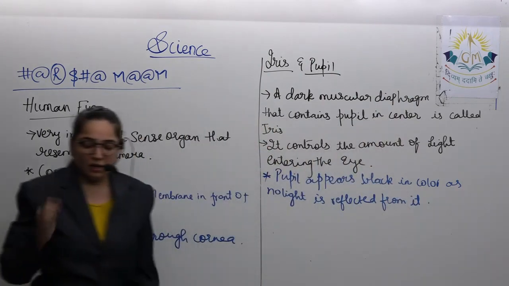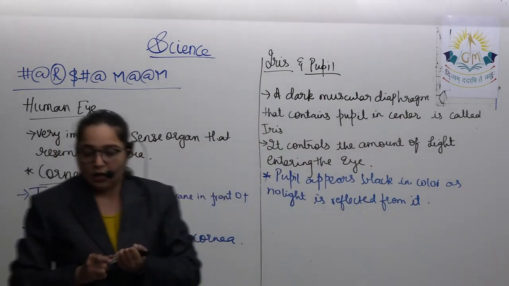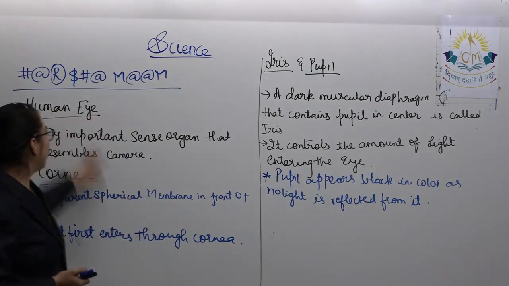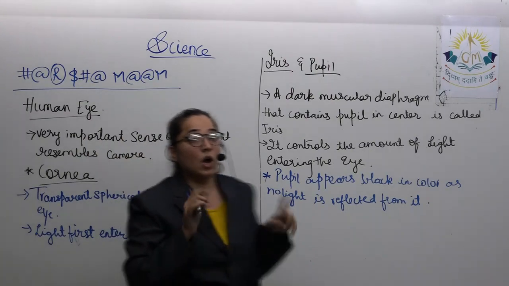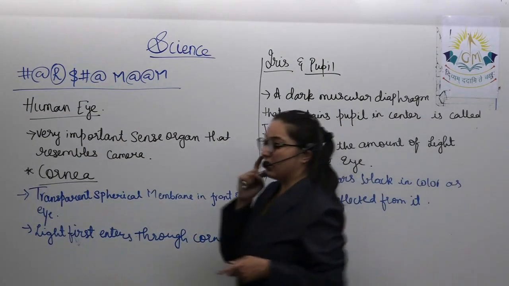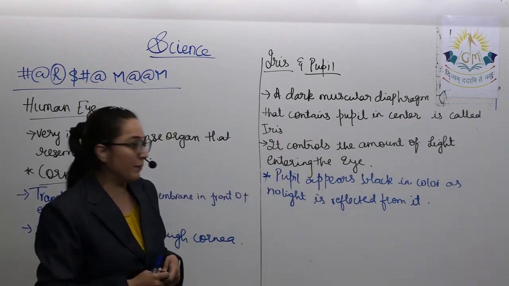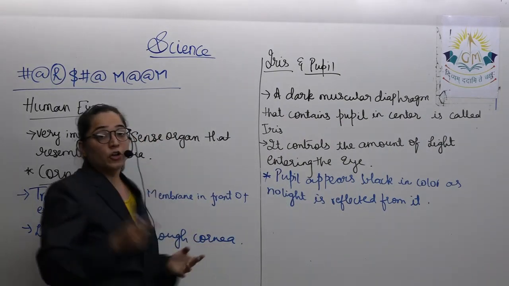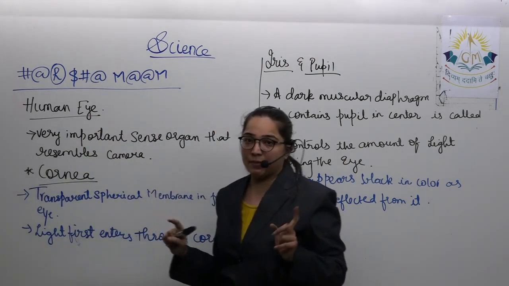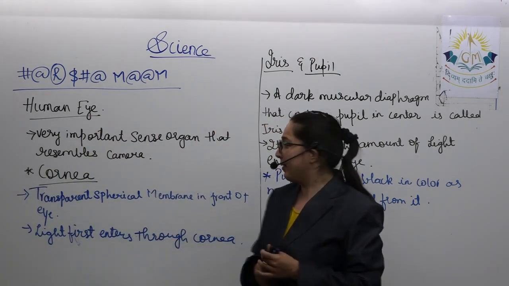Let us learn the content quickly. Okay, once again, let us revise whatever part we have done. We started with the human eye. What is the human eye? We will learn the content over here because this is the most important short note that is coming in the exam. The human eye is a sense organ and it resembles a camera, the best natural optical camera.